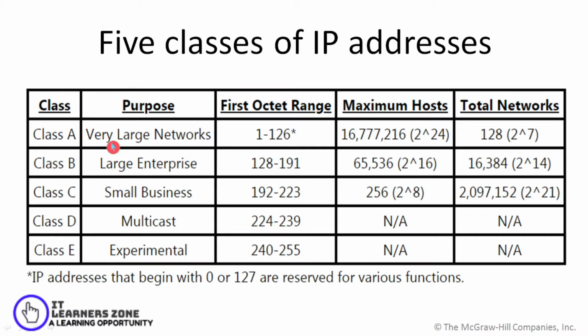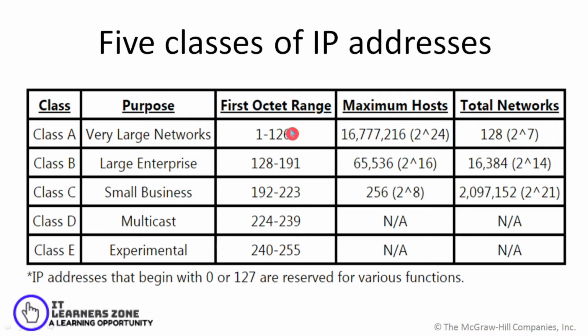Like class A address, as I told you, the total number of hosts which can be connected with a class A address is 16777216. That is 2 raised to 24 hosts can be connected. So that's a huge number. And the total number of networks that can be formed with class A is 128. That is 2 raised to 7.